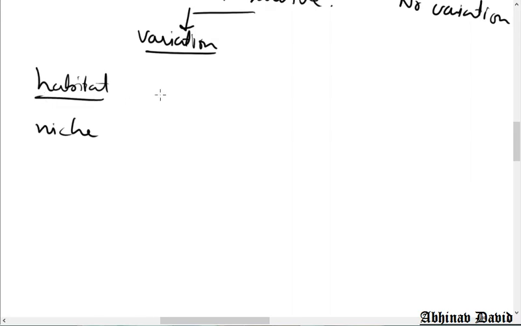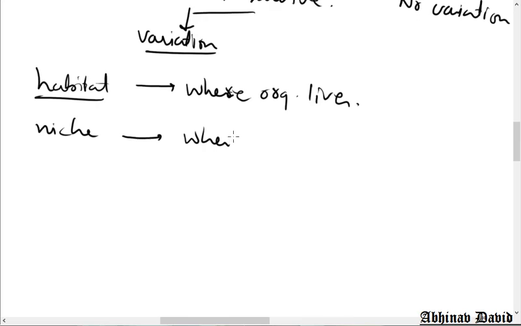So what is a habitat? Habitat is a place where organism lives, and niche is a place where organism works. Like for example, a bird is living in the nest. Bird has a nest, and the nest is situated on a certain tree.